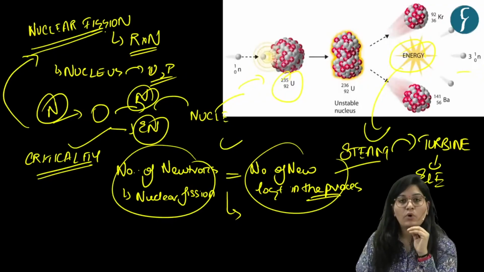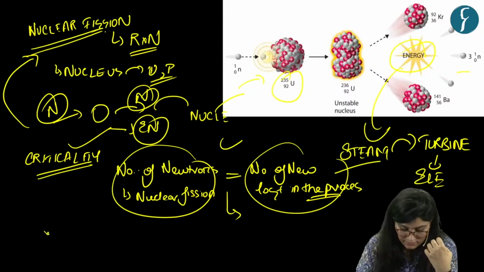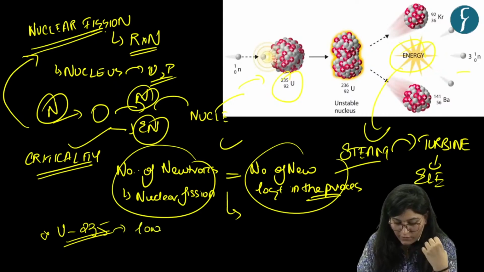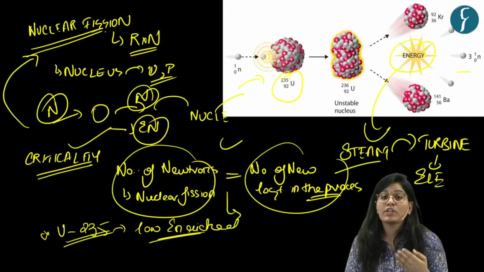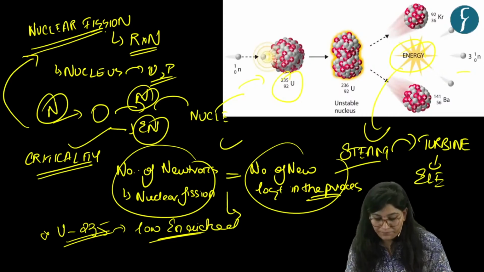Now, what is the fuel material for nuclear reaction? Yes, uranium 235, which is a low enriched fuel. Okay. See, basically, naturally occurring uranium consists of three isotopes of uranium. What are those?